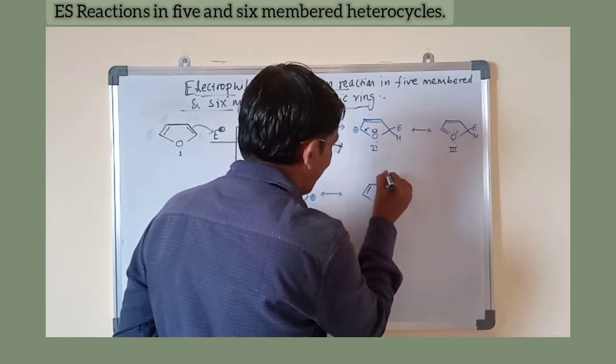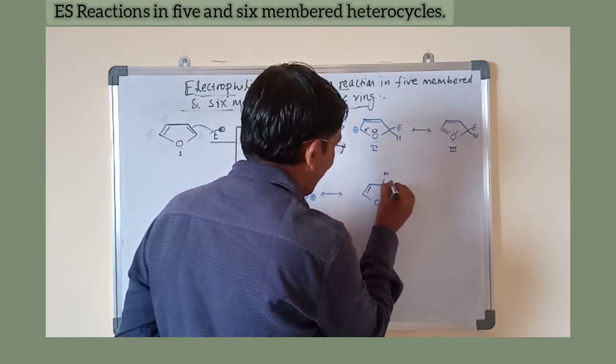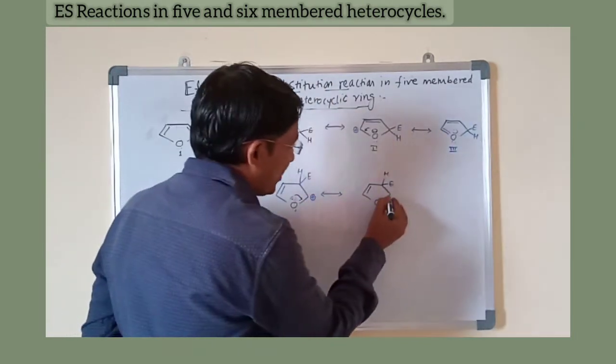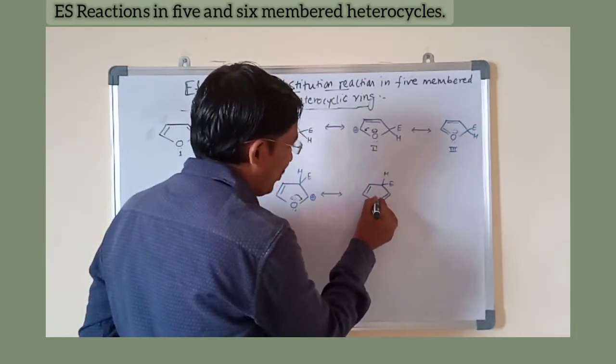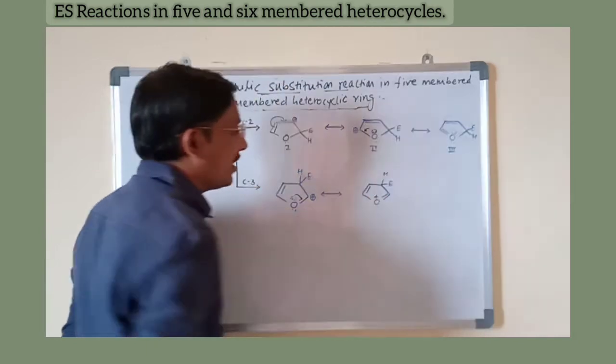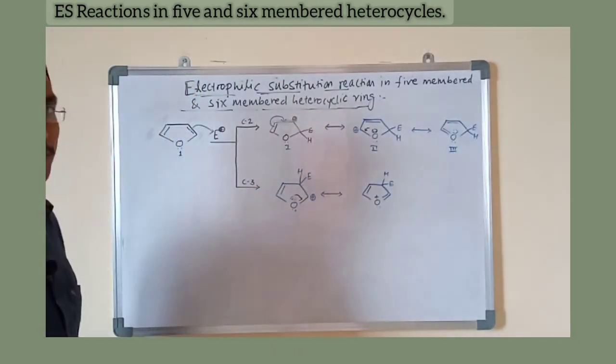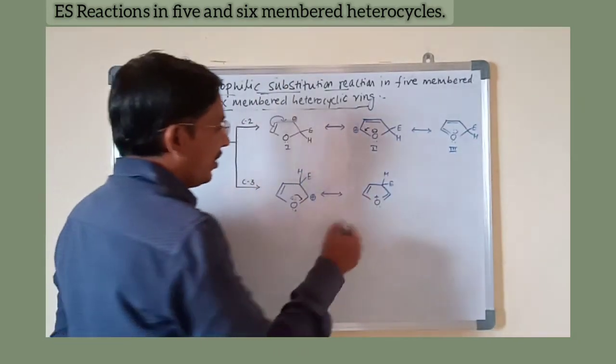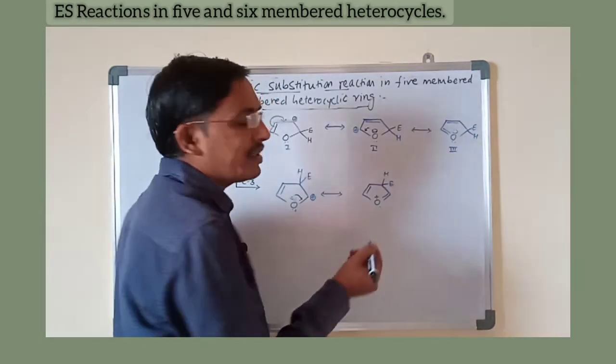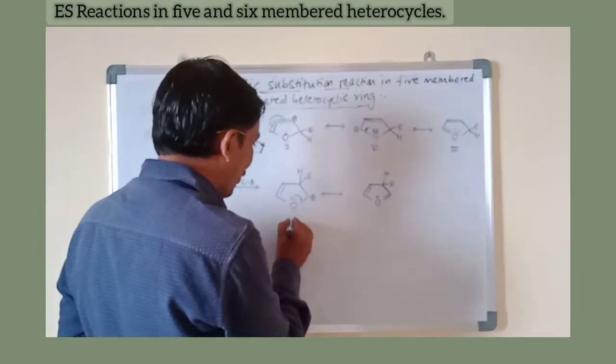Now this is H and E. As oxygen donates electrons here, it becomes electron deficient, shown by the positive charge. Now there is no third structure obtained. In this case, there are only two structures.